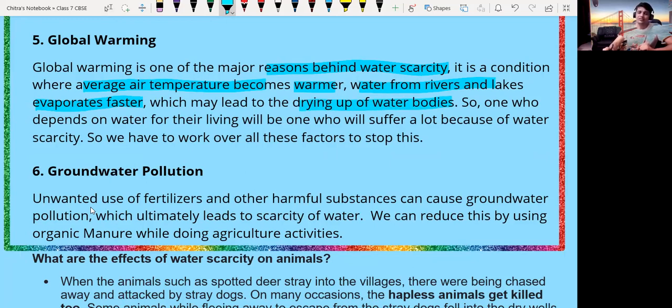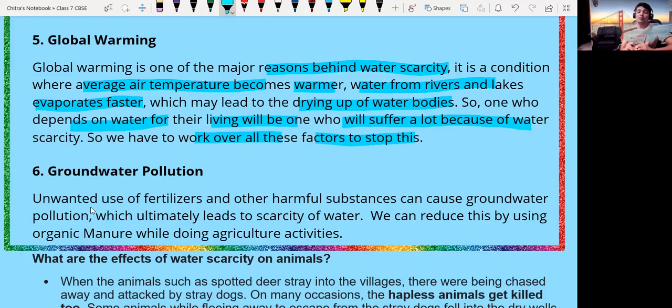So those who depend on the water from rivers and lakes for their life will suffer a lot because of water scarcity. So we have to work on all these factors to stop global warming, so that we can reduce air pollution also.